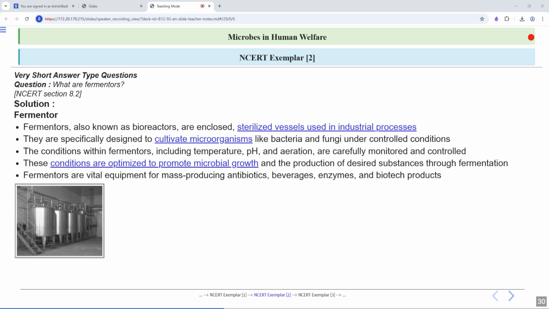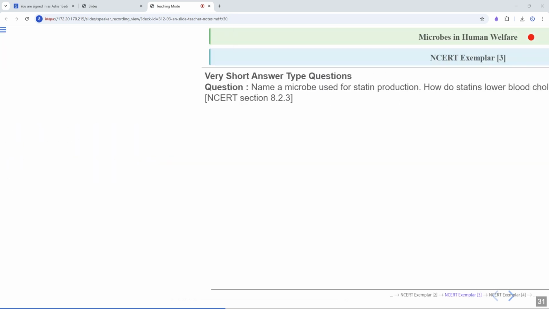Here you can see in this image, this is an image showing you fermenters in which we can grow microorganisms on a large scale and we can produce products on a large scale.